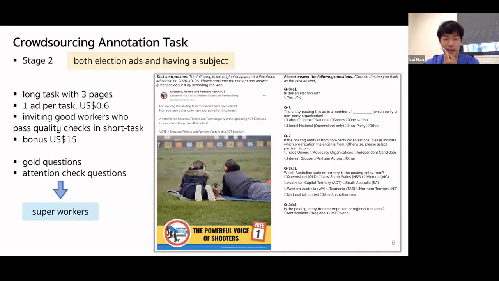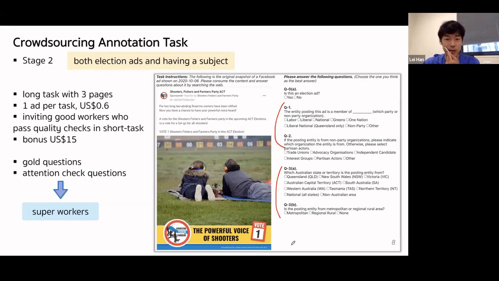In our paper, we explain our plan to design and implement the second stage long task. Now we have collected the detailed annotations from mTurk. Here is our long task. Each task has 3 pages. This is the first page, where we ask them to label which party or non-party organization is the posting entity, 2 questions, and which Australian state and/or area the posting entity is from, 2 questions. Because this is a long task, we only require labeling 1 ad per task.